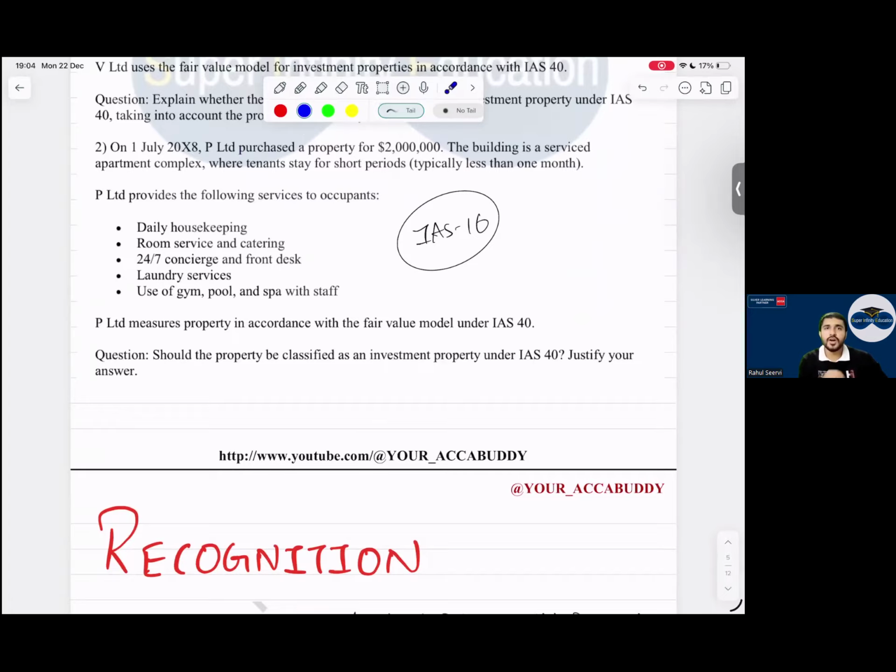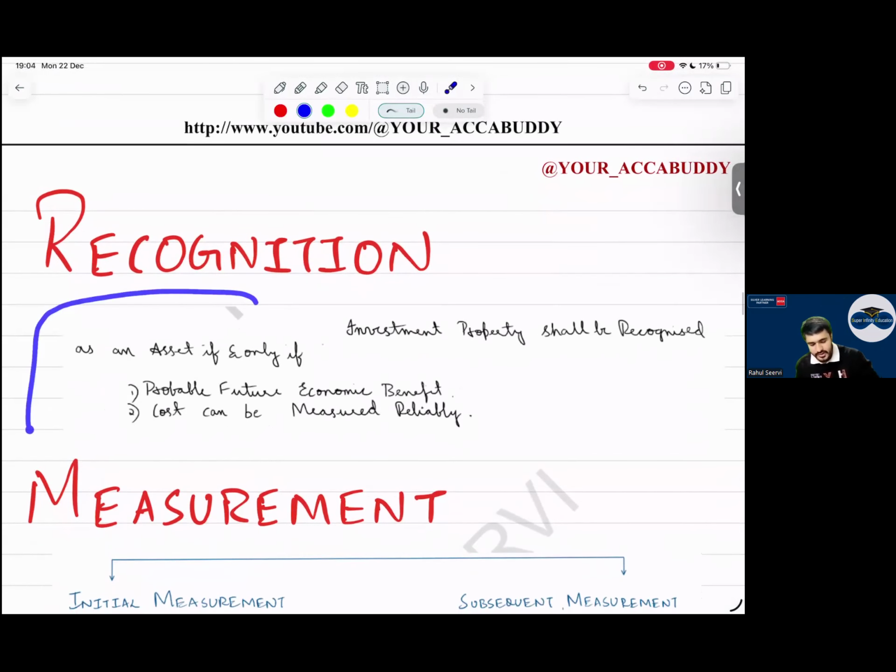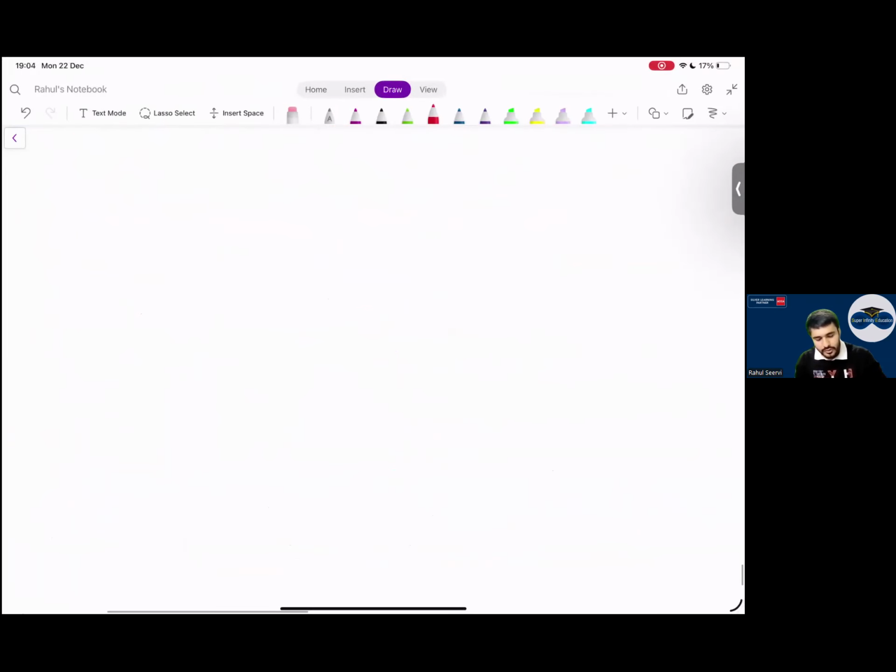Nice, sir. Now jumping to recognition. It is a useless-looking topic, but when should you recognize? Everyone remember the recognition criteria of IAS 16. Investment property shall be recognized only when it is probable that future economic benefits will flow, and the cost can be measured reliably. Yes or no? If I purchase a property today, let's take I have a property.